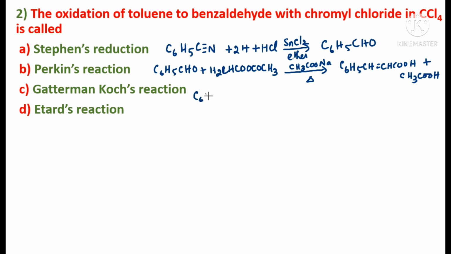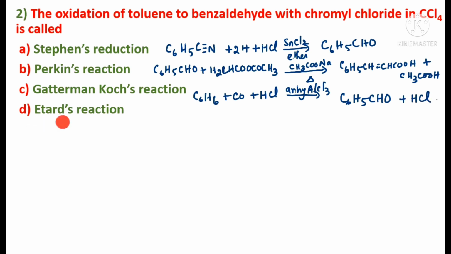Benzene, C6H6, will be getting converted to benzaldehyde in presence of carbon monoxide, HCl and anhydrous aluminum chloride, AlCl3. It gives benzaldehyde, C6H5CHO, plus HCl. So this is what happens in Gattermann-Koch reaction. So the last option is Etard's reaction. What happens in Etard's reaction?